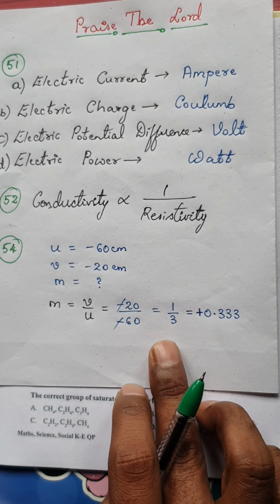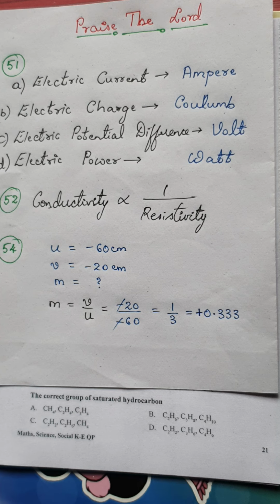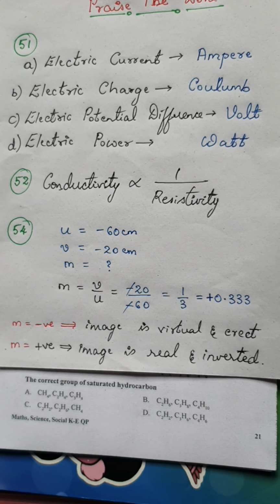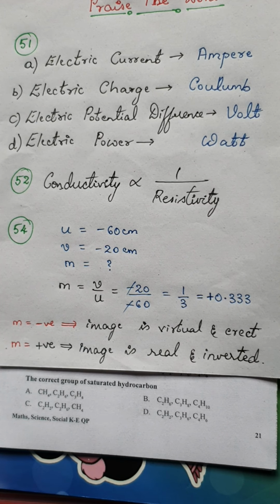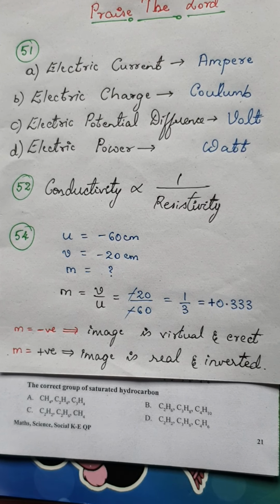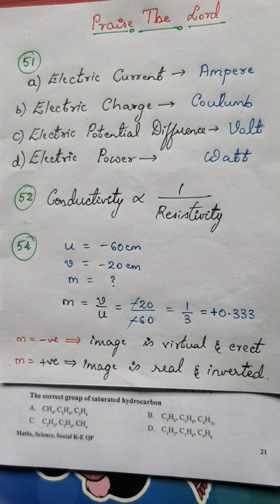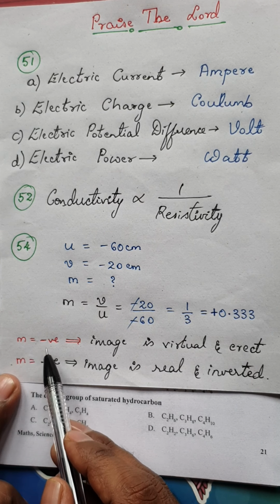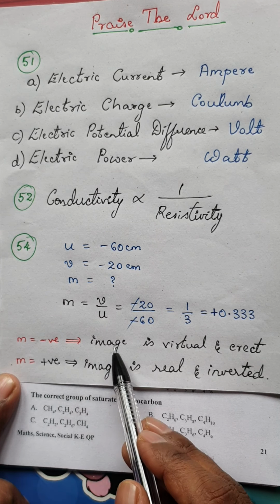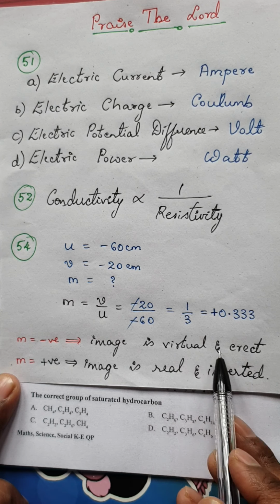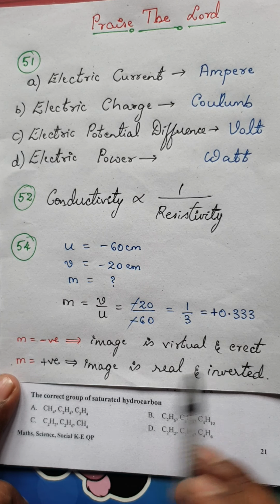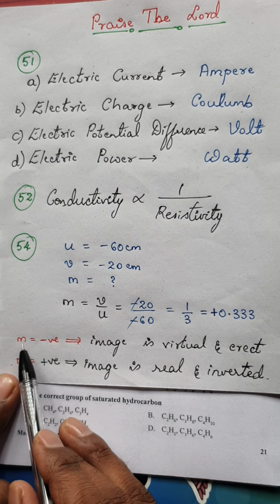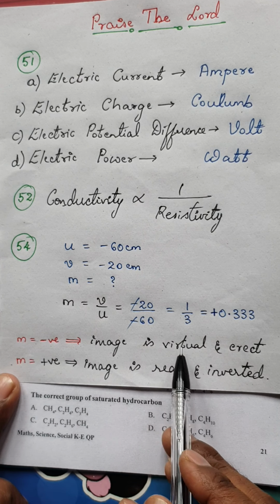Before going to the next question, just remember this one small note. It's not just about knowing the correct answer. You should also know the concept clearly, because the next time they may change the question. If the magnification is negative, then the image formed is virtual and erect.